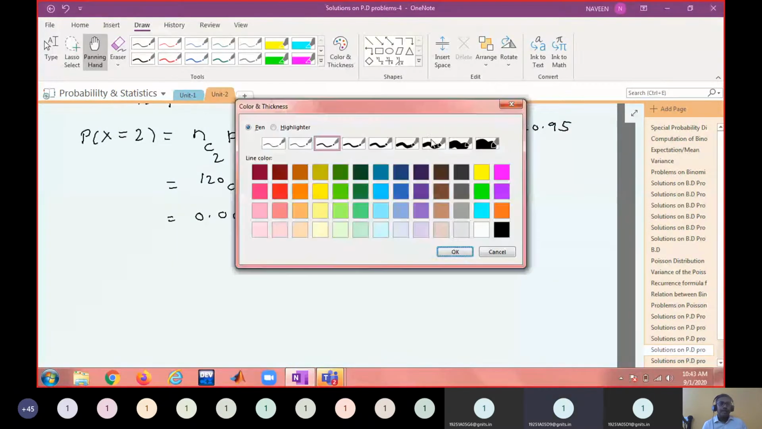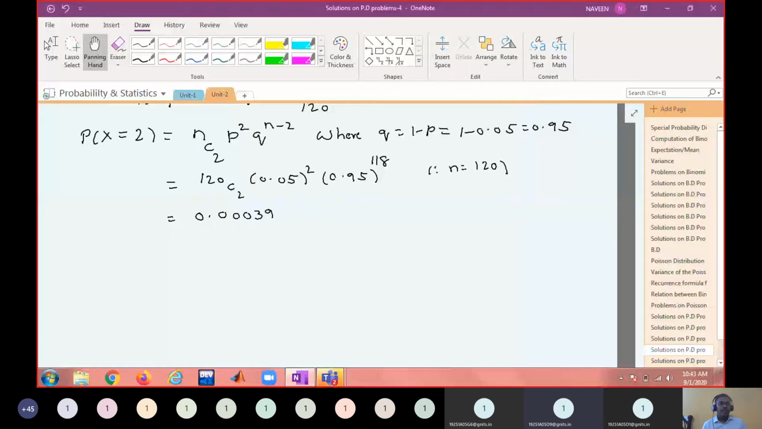Sir, the value is 0.04. Any mistake? Yes, sir. The value is 0.0419, sir. Okay, 0.0419. What is the next decimal? 78. Then 0.0420. So 20.